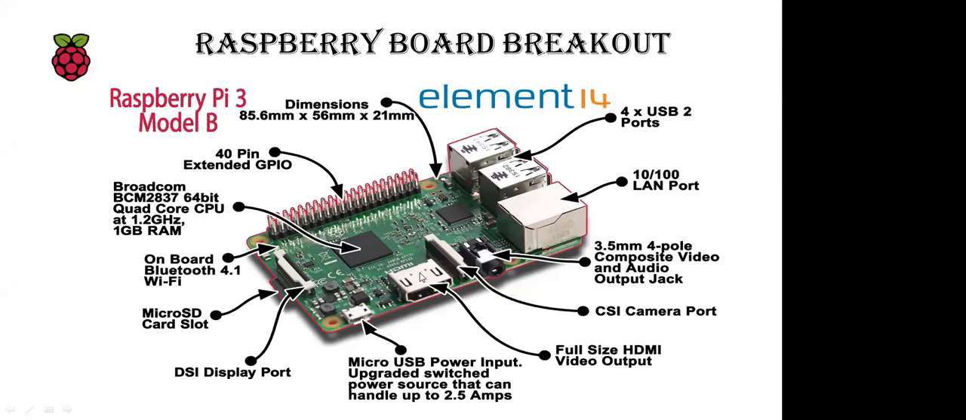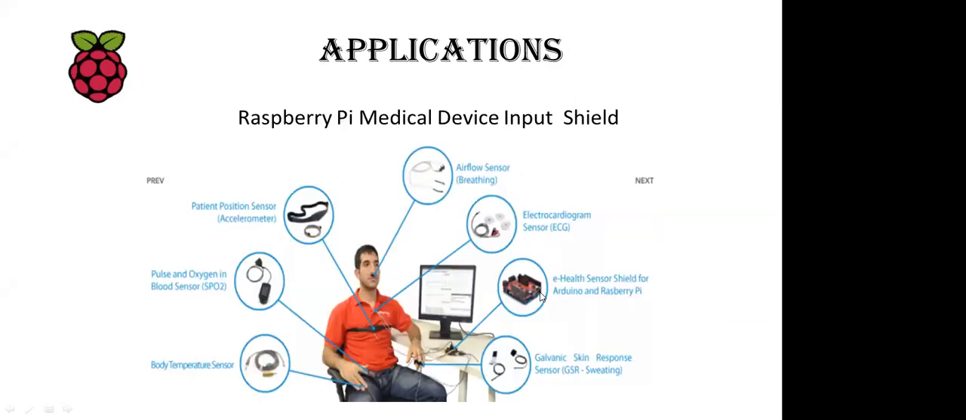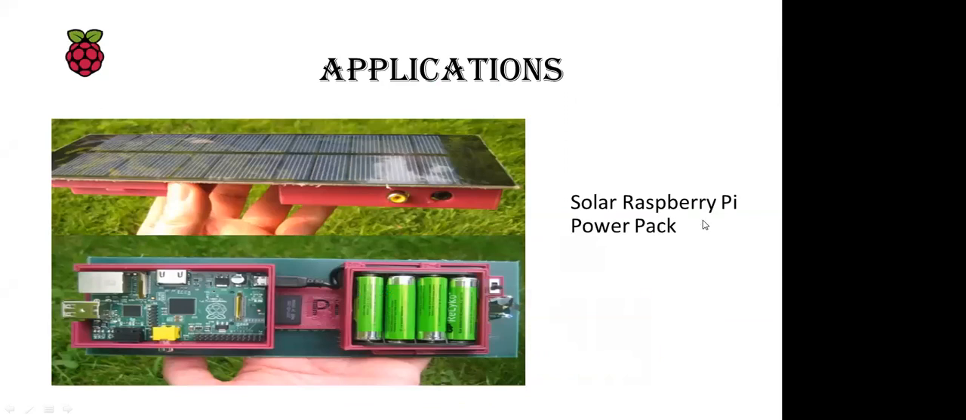Now how can you use it? These are applications of the Raspberry Pi. You can make a supercomputer also using this. These are some biomedical applications of the Raspberry Pi that you can see over here. You can connect all the sensors with it, and you can send data on the cloud also. This application is also a solar Raspberry Pi power pack. You can monitor a solar panel or whatever you want to do, that also you can do.